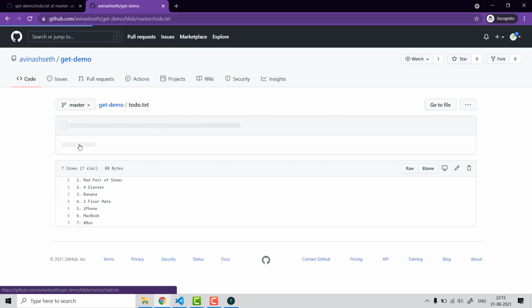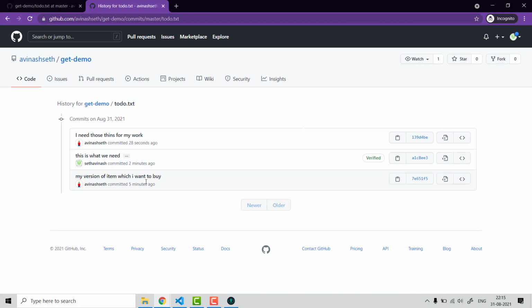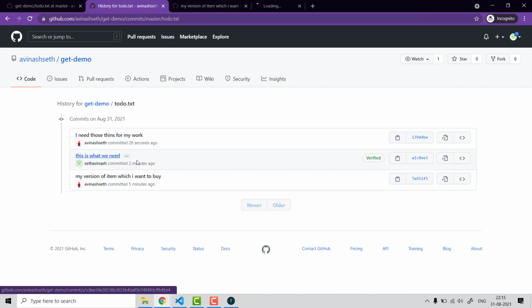And of course we have Git for us to show that. So you can see there are differences which are already here. And if I click on history, you can see what is happening here. My first version of items which I want to buy, so you can see this was the first version of the file which I have. Now this is what we need.